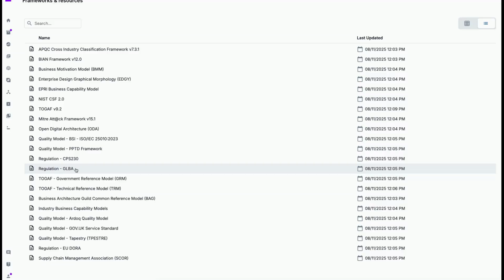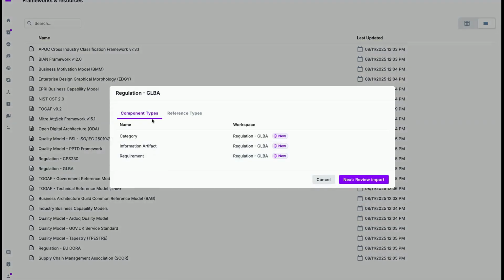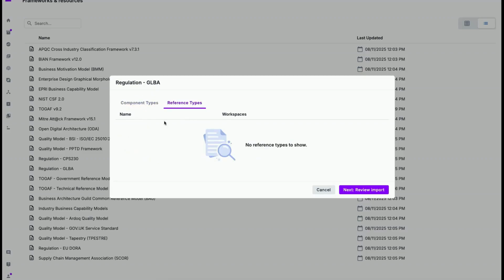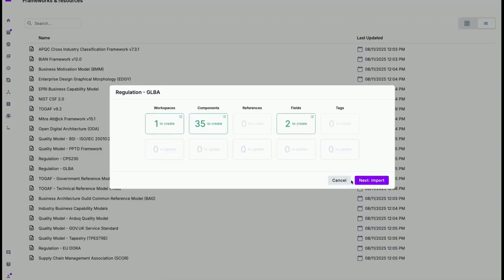When I select the regulation GLBA, it shows me which component types will be created, the target workspace for the import, and then if there are any references or reference types that are part of this, it'll show me that on the Reference Types tab. Since we are just importing the regulation itself, no additional references will be added. Now, I'll proceed through the import workflow by clicking Review Import.